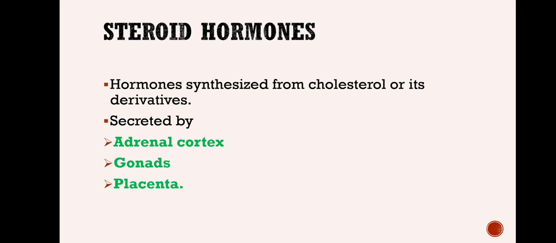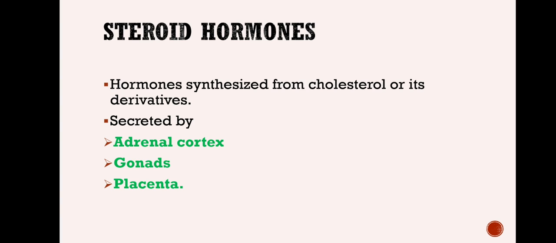The first one is a steroid hormone. Now, as the name itself says, it is formed of steroid, and steroids are derivatives of cholesterol. Okay, when we consume food, we can also consume cholesterol, good cholesterol. The skeleton of this cholesterol is used by different endocrine glands to produce certain hormones. Those hormones which are produced using cholesterol as their skeletal part are called steroid hormones.